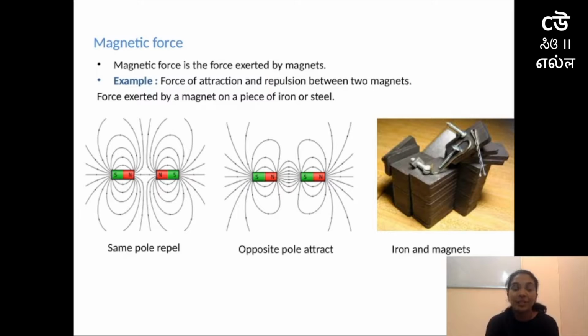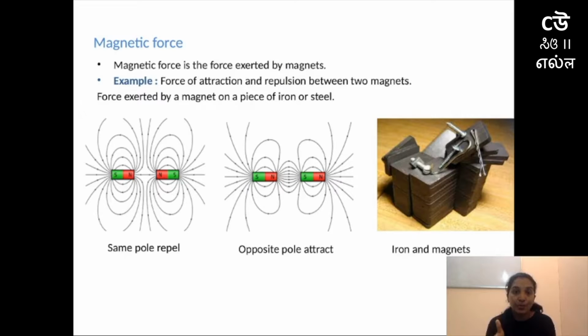You might have observed a few things being attracted, for example, keys or some iron objects being attracted towards some object. Why? What is making these objects attract is magnets. Magnets have the capacity of attracting objects, and they have two poles, that is, one is the north pole and the other is the south pole.